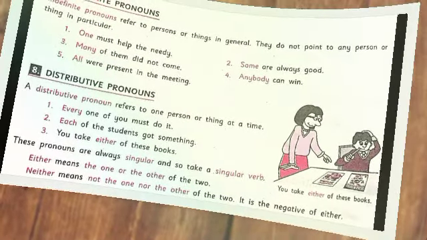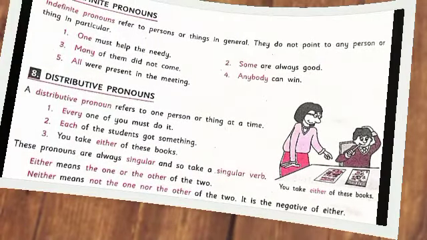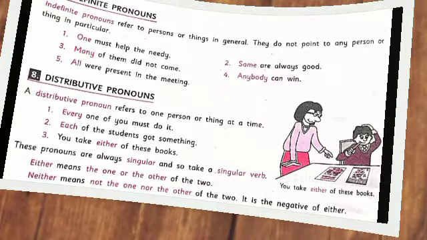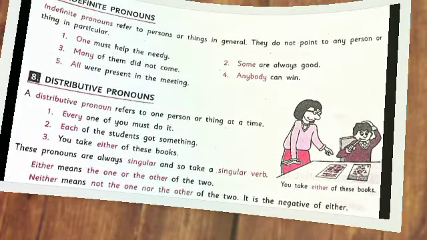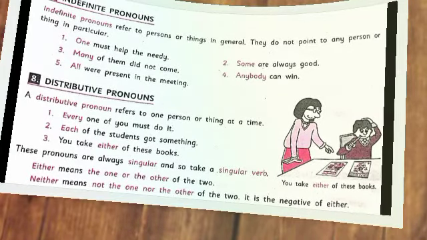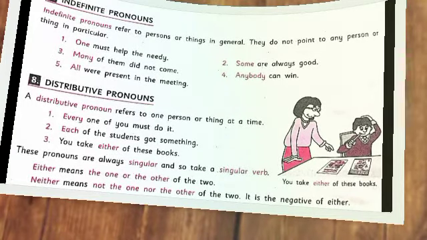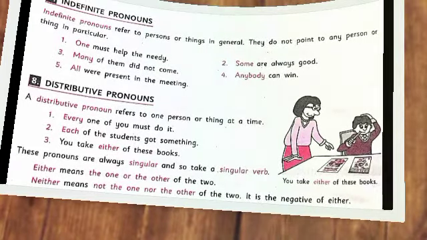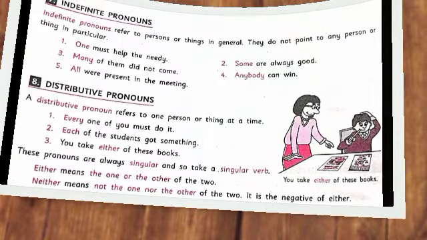Here, which is the indefinite pronoun? The indefinite pronoun is one. Another example, many of them did not come. Which is the indefinite pronoun? It is many. It is used in general. We don't know who they are. Have you got the point?